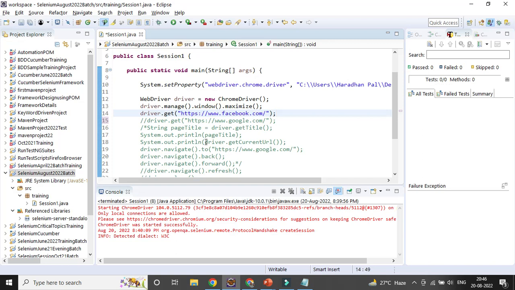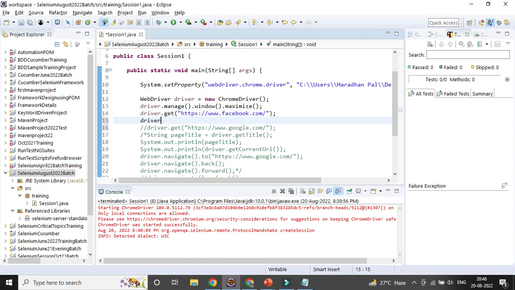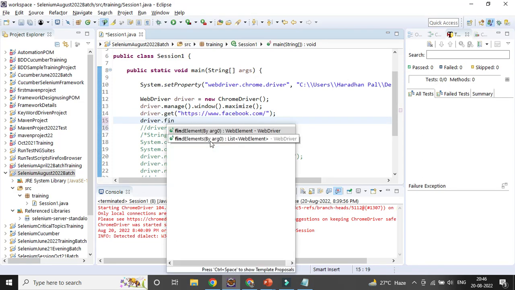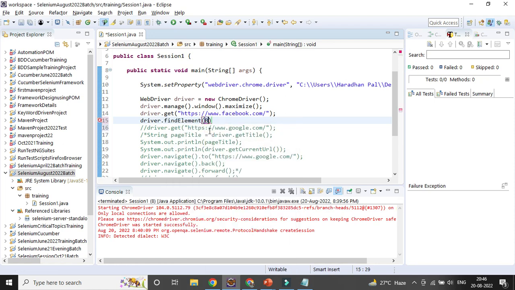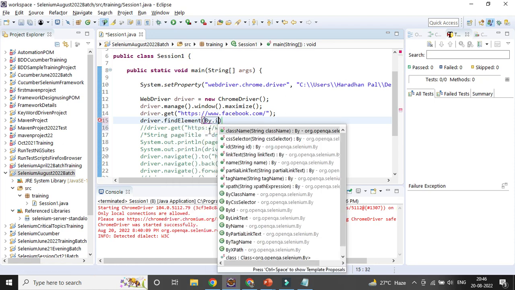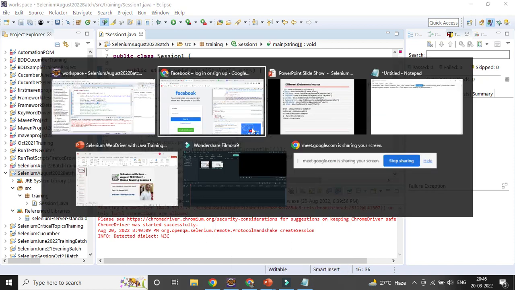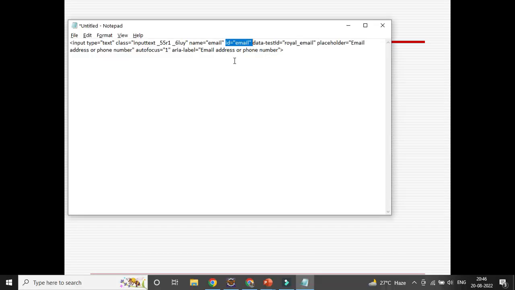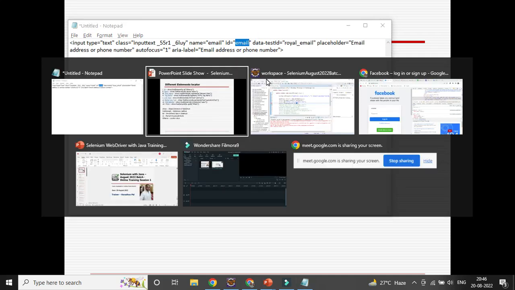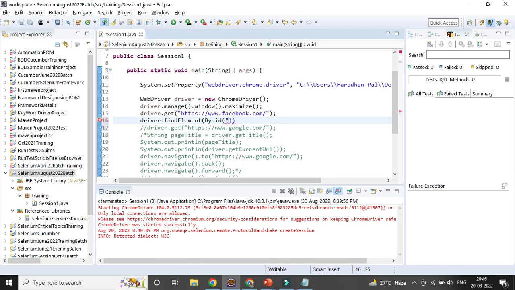So I will use driver.findElement, here by.id, right? You could see here you need to give the string. It is coming from the By class, right? Return type is By locator, and it is coming from the package. So here I need to give the id. So what is my id here? The id is email. That is my id. So I'll be giving it within double quotes.